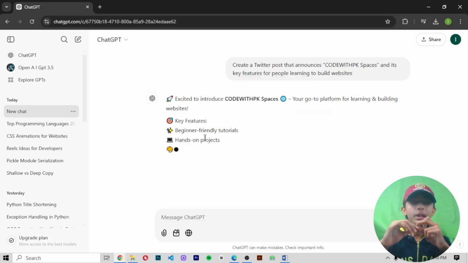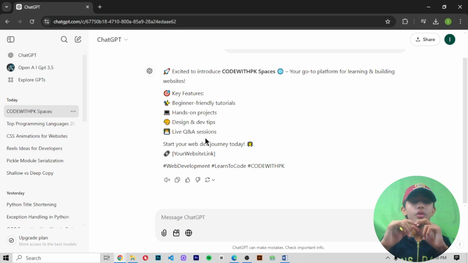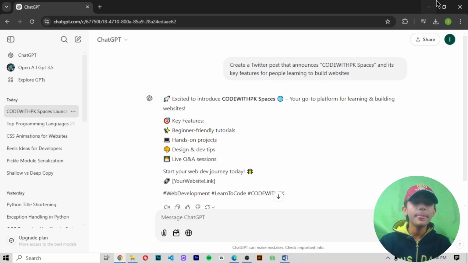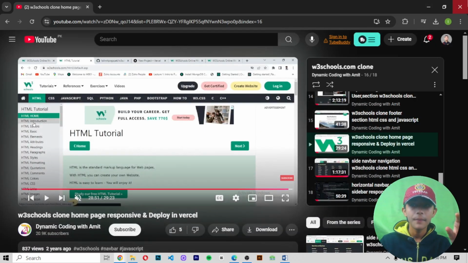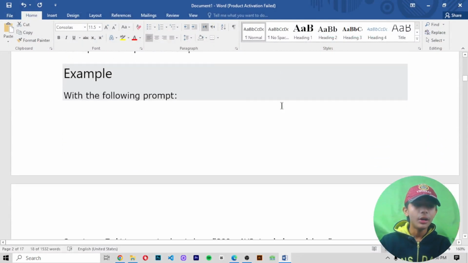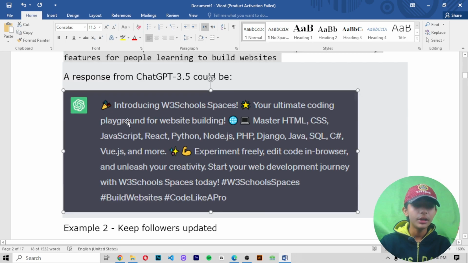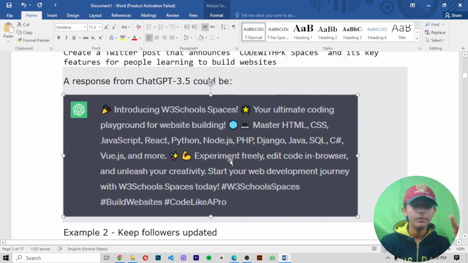So now it is giving me: excited to introduce Code with PK Web Spaces, your go-to platform for learning, building and website. Key features: beginner friendly tutorials, hands-on projects, adaptive design, live Q&A sessions. Start your web development journey today. And here you give your website link. So it has given me a Twitter post that announces Code with PK Spaces. In the diagram it is giving this type of output, and it is the same, not very different.